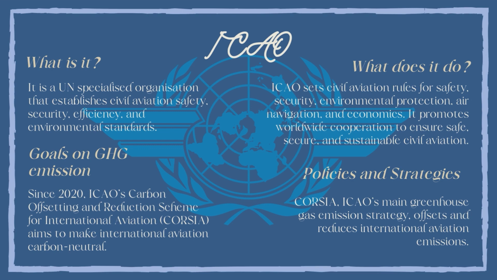The International Civil Aviation Organization, or ICAO, has established goals to address greenhouse gas emissions from aviation. One of the key initiatives is the Carbon Offsetting and Reduction Scheme for International Aviation, CORSIA, aimed at stabilizing emissions at 2020 levels. CORSIA encourages airlines to offset any emissions above this baseline through carbon credits and sustainable practices. ICAO implements policies and strategies to control greenhouse gas emissions through initiatives like CORSIA, focusing on offsetting measures and promoting more fuel-efficient technologies in international civil aviation.